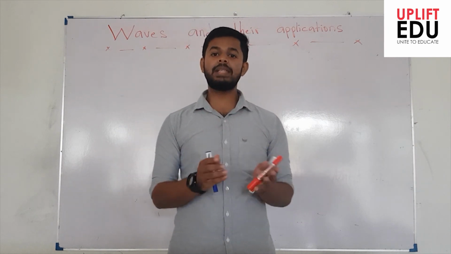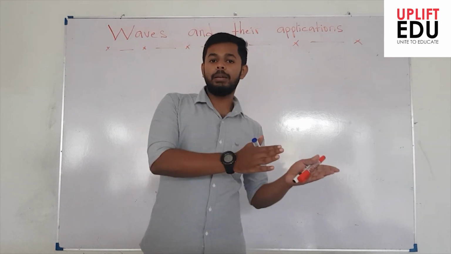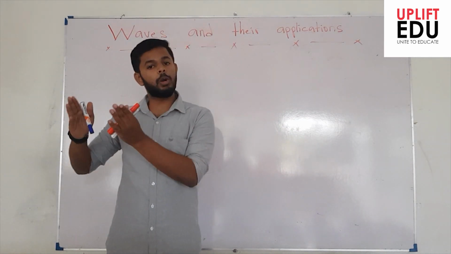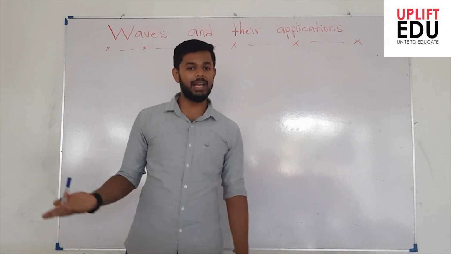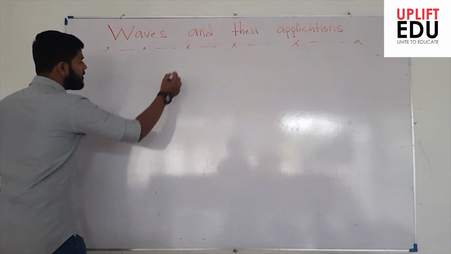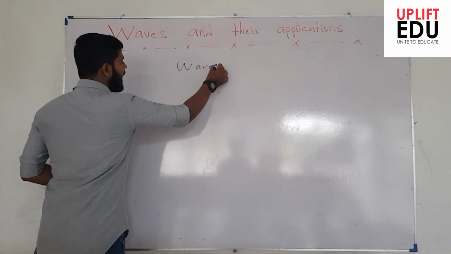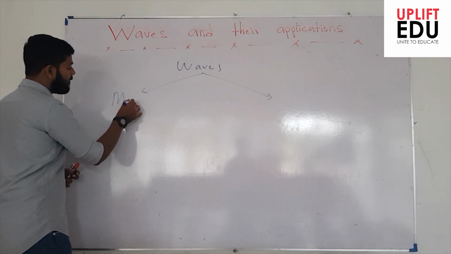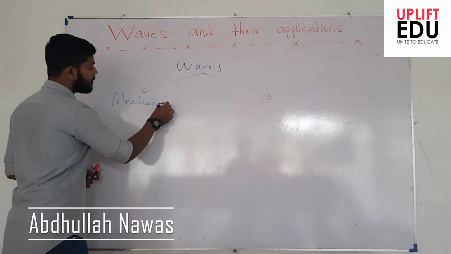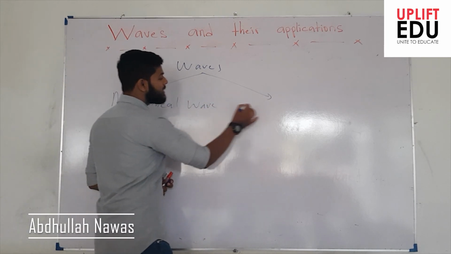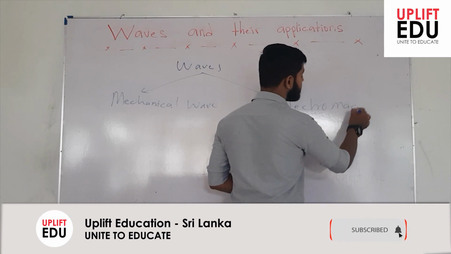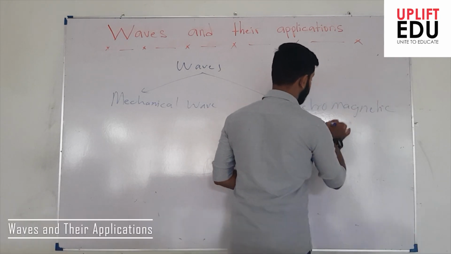From this basic criteria, the waves that propagate through a medium and the waves that do not compulsorily need a medium, we divide the waves into two types. One as the mechanical wave and the other one as the electromagnetic wave, right?